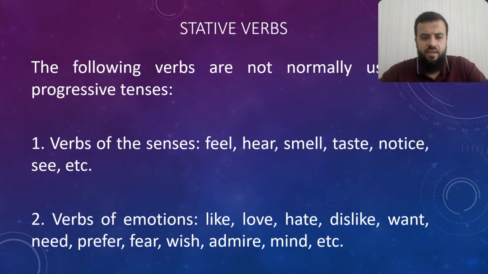I don't say tasting. Verbs of emotions. For example, like, love, hate, dislike, want, need, prefer, fear, wish, admire, mind, and etc. For example, I say, what do you want? What do you want? I want to go out. I want to have fun. You can't say, I am wanting. This is wrong.